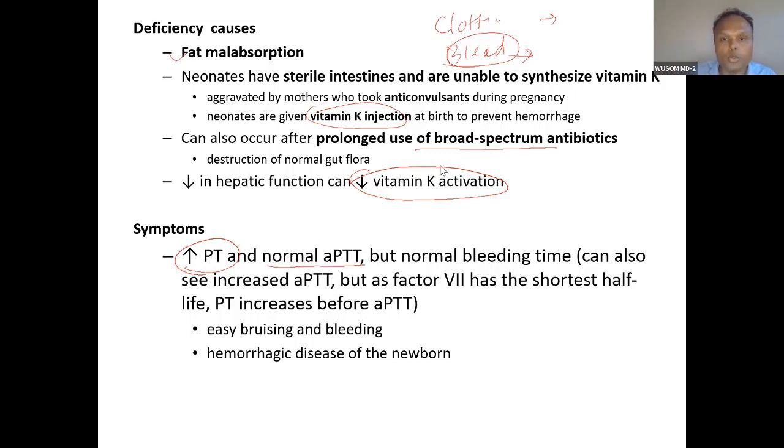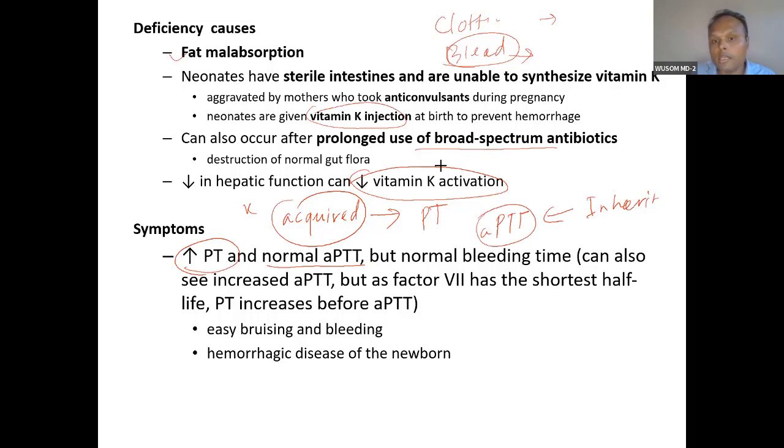And that is why I told you, vitamin K deficiency will be acquired. So this is a rule. Acquired will have PT first affected. Later APTT can be affected, but PT first. Inherited, what? APTT. So you know the inherited disorders, what are they? Hemophilia, what is that? I forgot the name of that. Christmas disease, factor 8 deficiency, factor 9 deficiency. You know that?